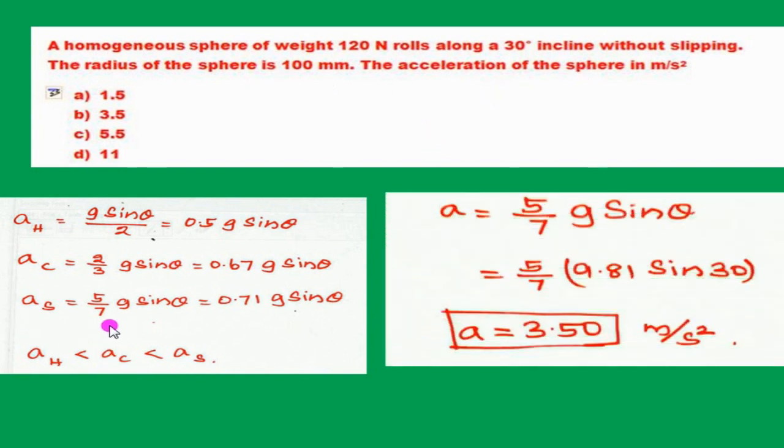The sphere acceleration is given by this formula. Now substituting the angle in this, we get the acceleration of the sphere is equal to 3.50 meter per second square. So the correct option is answer B. These are standard results, and you can expect this type of question in various competitive examinations. Hence it is better to remember these formulas.